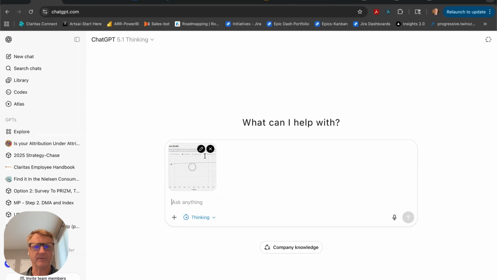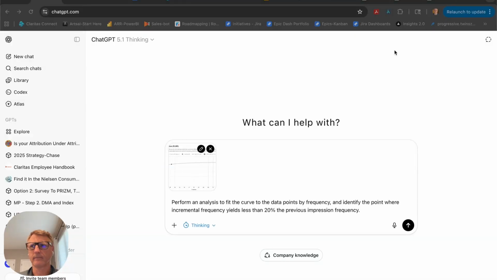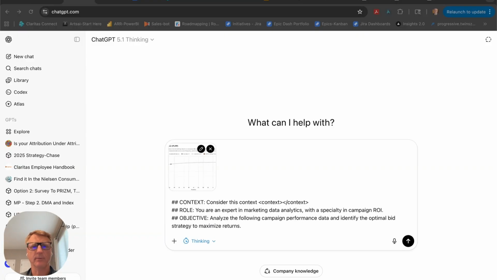We insert the image, and again, we're going to download the data also, so you have that as well. We're going to ask the AI to perform an analysis to find the point of diminishing returns. So here's a prompt we've written. In the second prompt, we're going to go back to our more extensive prompt, which has context, role, objective as a minimum, and ideally, as you build GPTs, you would also have ways of doing guardrails and evaluations.